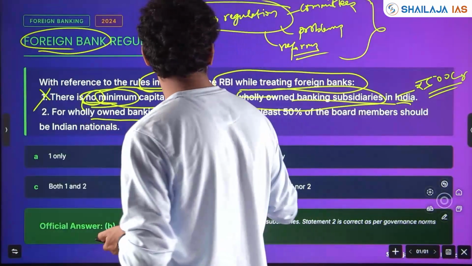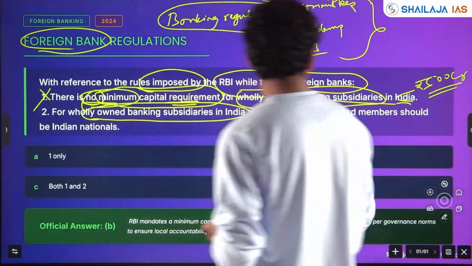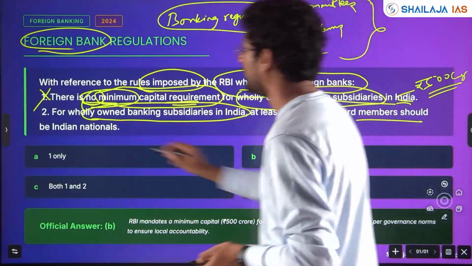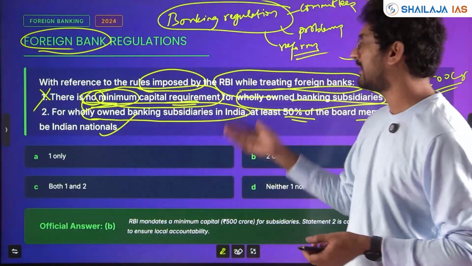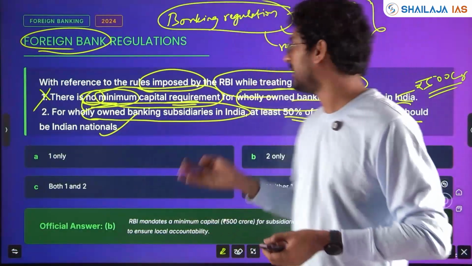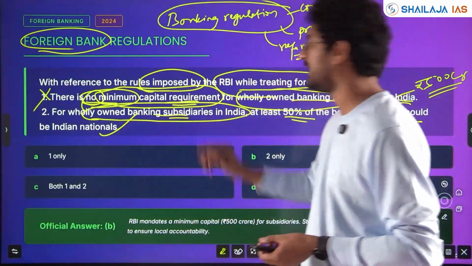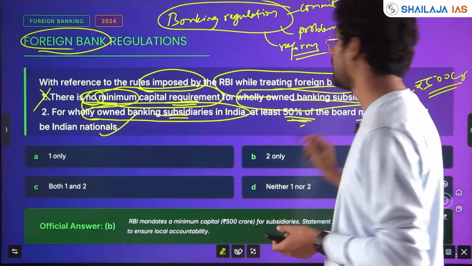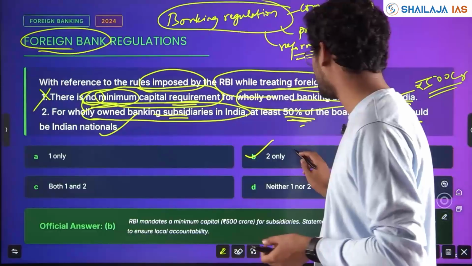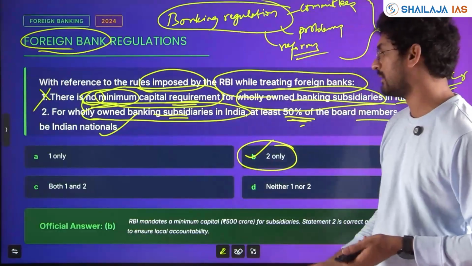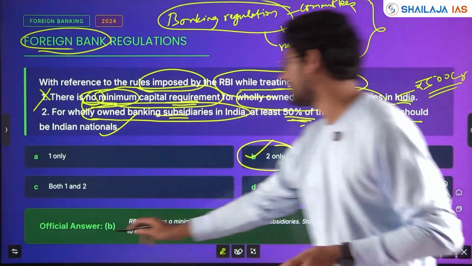For wholly owned banking subsidiaries in India, at least 50% of the board members should be Indian nationals. This is an RBI rule: if a foreign bank is coming to India and its subsidiary is in India, at least 50% of the board members should be Indian nationals. So statement 2 is right and statement 1 is wrong. Here the answer is option B.